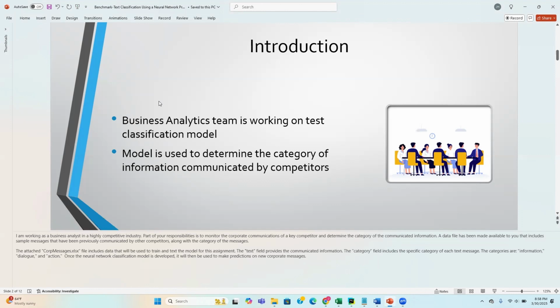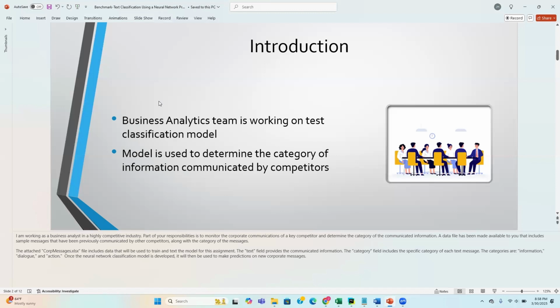In order to complete this, a data file has been made available to us that includes sample messages previously communicated from our competitors. In this process, we're looking to determine the category of the messages, and so we will be applying the attached corporate messages Excel file that's used to train and test the model for our task. The text field provides communicated information, and the category field includes the specific category of each message.